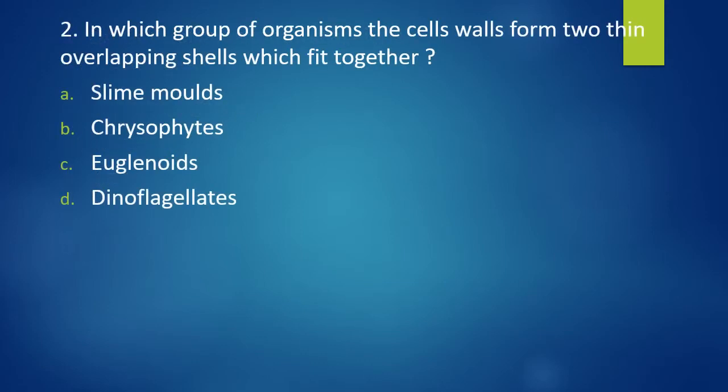Question number 2. In which group of organisms the cell walls form two thin overlapping shells which fit together? Slime molds, chrysophytes, euglenoids, or dinoflagellates? The correct answer is option B, chrysophytes.